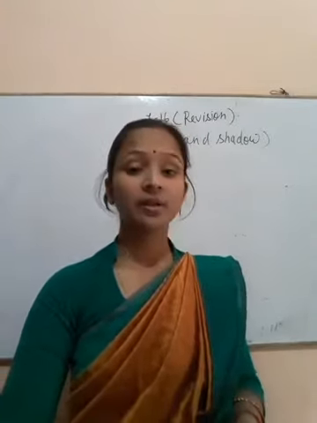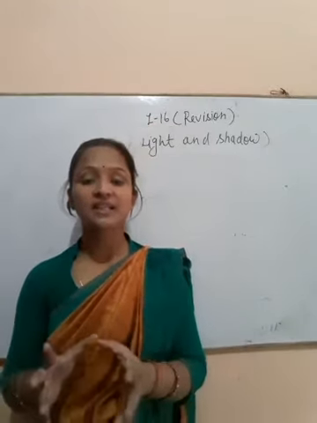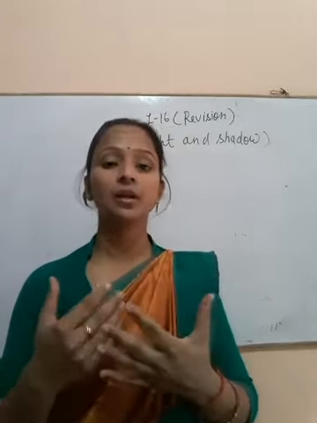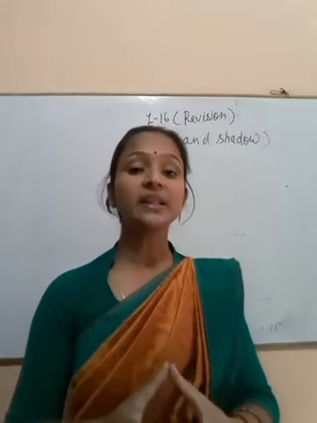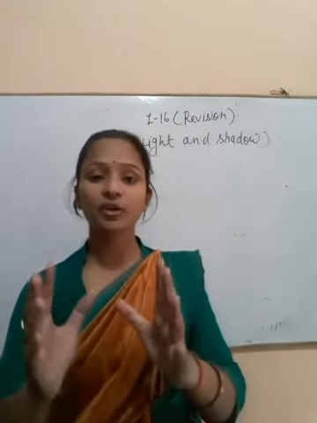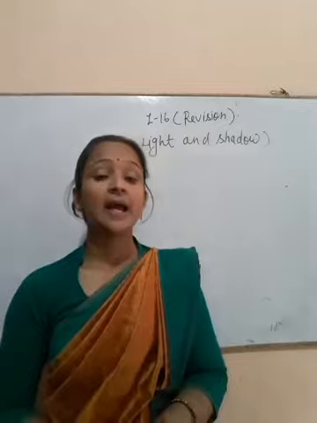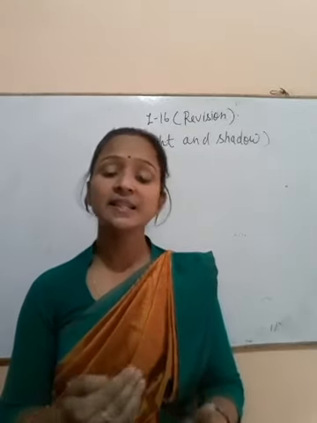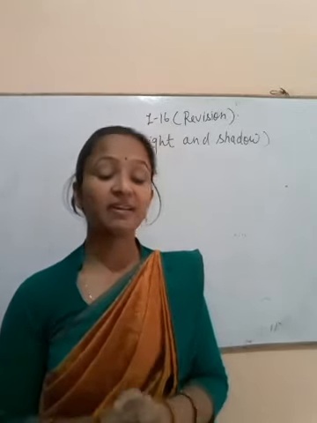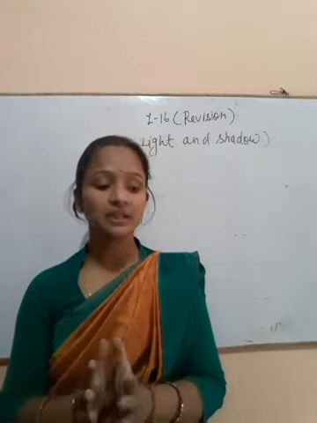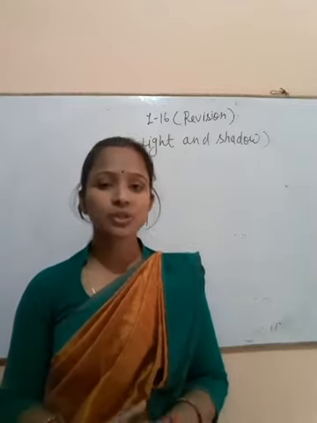You know that we cannot see in the dark, and for seeing we need light to see things. If light is not there, then we cannot recognize the things, and we can see the things clearly in light. If light is not there, then we are not able to see the things. What are the sources of light?